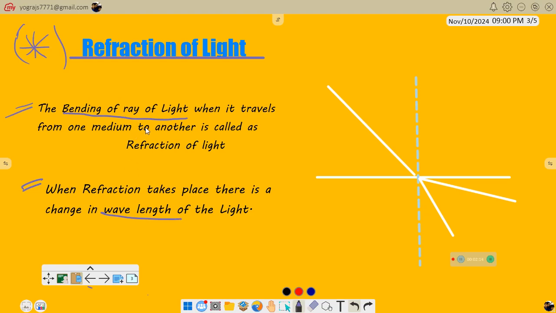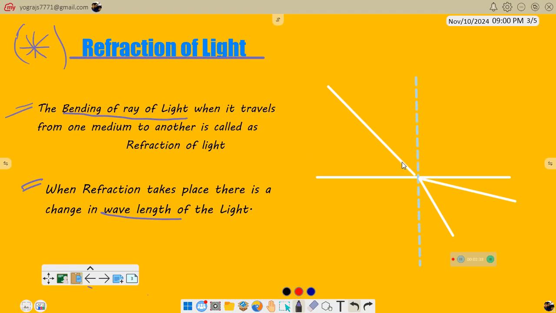Now why these two phrases are important is that by this we can make a statement that the bending of a ray of light from one medium to another medium is known as refraction of light. When the refraction takes place, there is a change in the wavelength of the light, that is, the velocity decreases and the dispersion of the light also occurs.